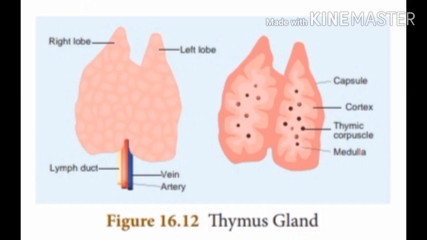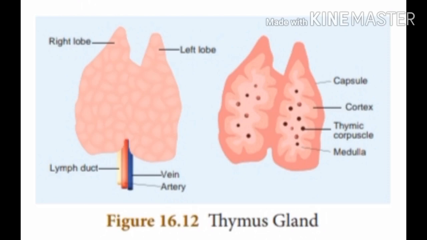The last endocrine gland would be the thymus gland. The thymus is partly an endocrine gland and partly a lymphoid gland. It is located in the upper part of the chest, covering the lower end of the trachea, that is our windpipe. The thymus gland secretes a hormone called thymosin.